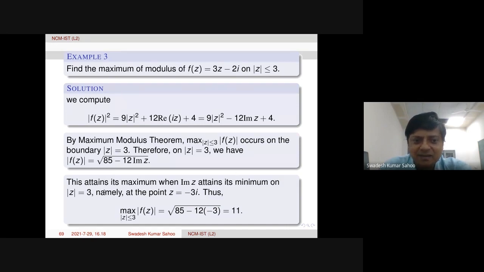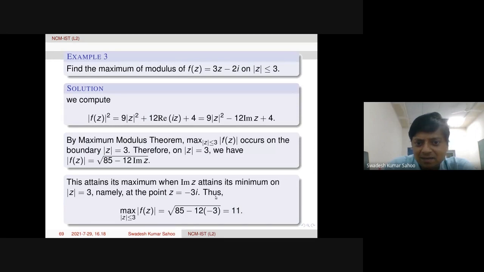So on this circle mod z equal to 3 on the boundary, you can verify that z equal to minus 3i. At this point, the imaginary part of z will be minimum. You have a circle, and the imaginary part of z at the bottom is minus 3i.